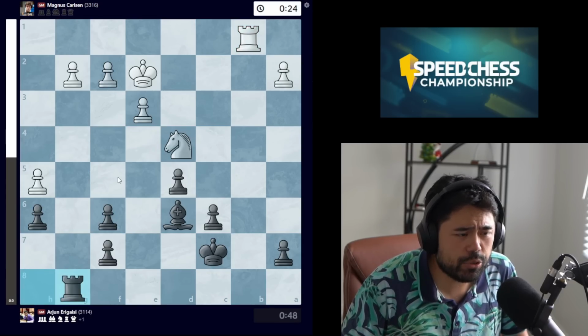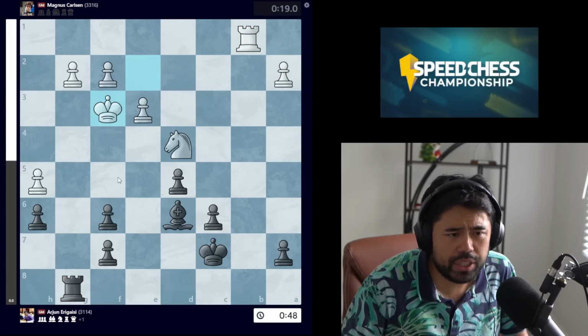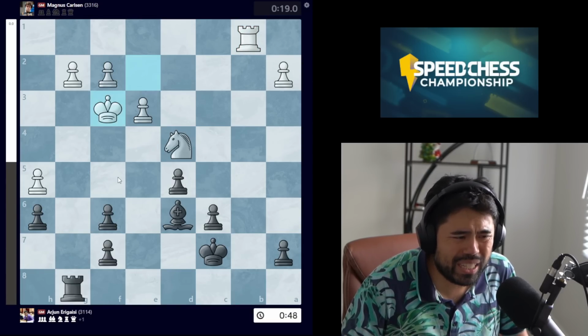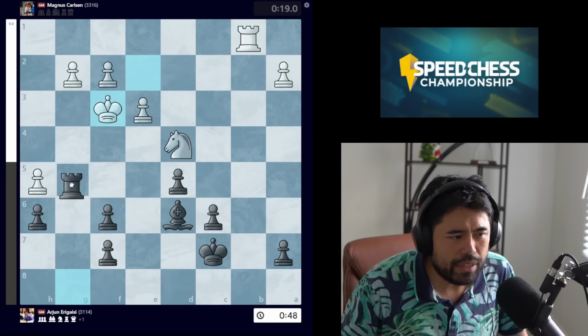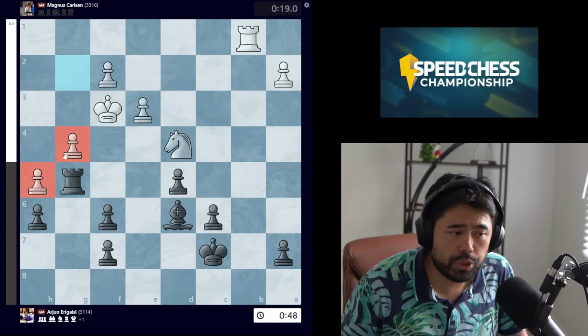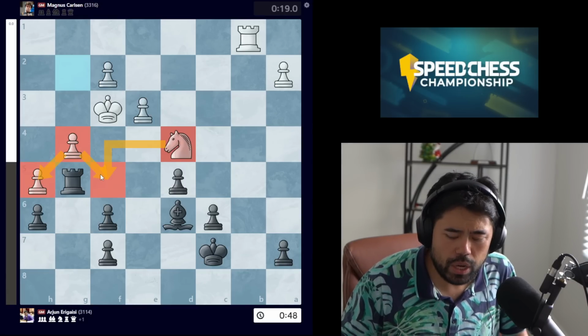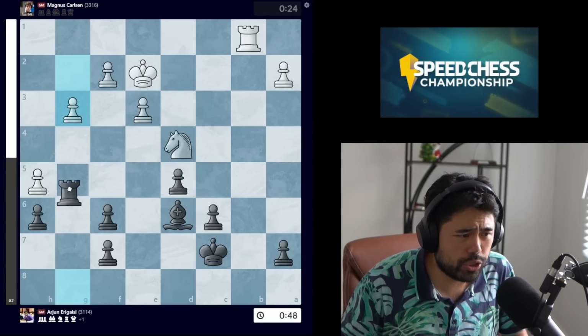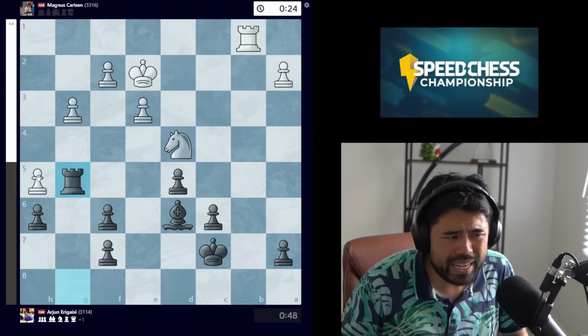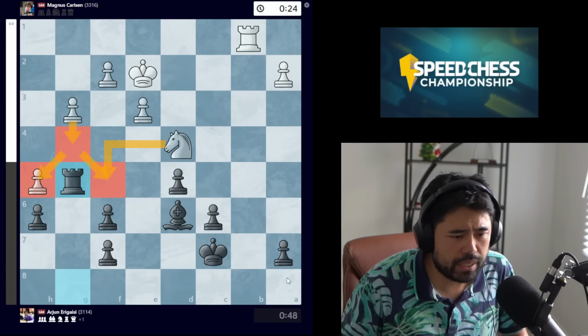So we get takes, rook g8, Magnus goes king to f3 here, we get the move rook to c8 being played. In this case, Arjun decides that if he goes rook g5, white will play g4 here, supporting the pawn on h5, and then knight f5 is coming on the next move, whereas as I mentioned, after g3 rook g5 here, you no longer can guard the pawn and force knight f5 at the same time.